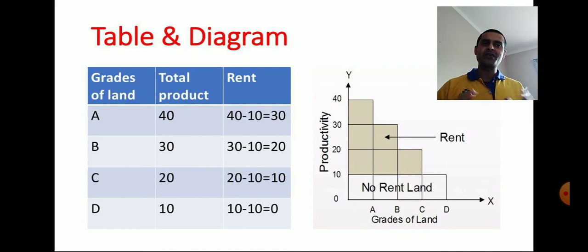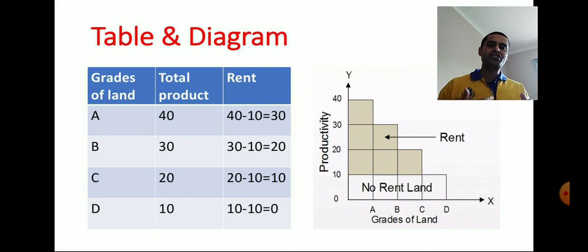Starting with grade A land, grade A land can produce 40 metric ton, and what is the inferior one? The inferior one is the last one, that is 10. When that 10 is deducted from 40, what we get is 30. That is the rent from grade A land.